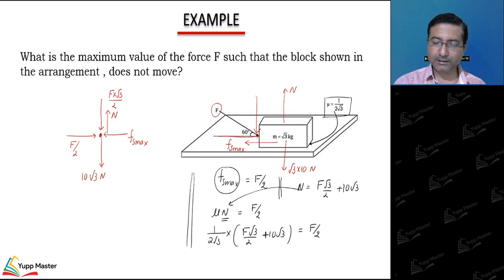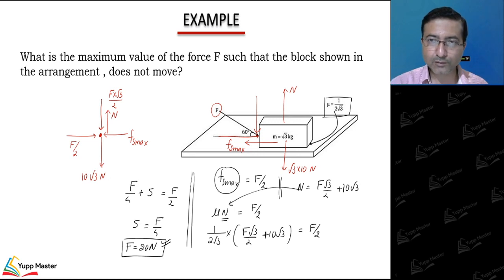So first term I am getting F by 4, and second term we are getting 5, is equal to F by 2. So if I simplify this one, F by 4 is equal to 5, F we are getting 20 Newton. So for this particular direction, if you apply 20 Newton, then block will be in the condition to or about to slip. Any force higher than this one will make the block move.